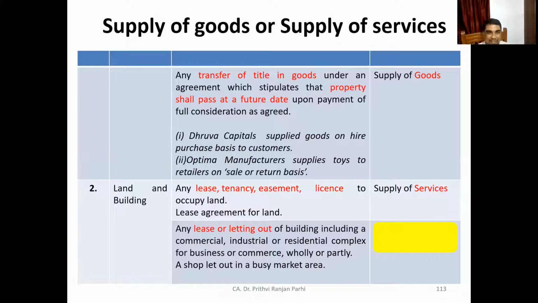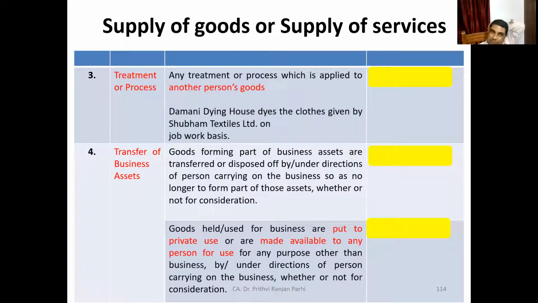Now, any lease or letting out of building, including commercial, industrial, or residential complex for business or commerce, wholly or partly. For example, a shop let out in a busy market place. Is it a supply of goods or supply of services? Services, sir. Okay. Now, next situation I'm saying.